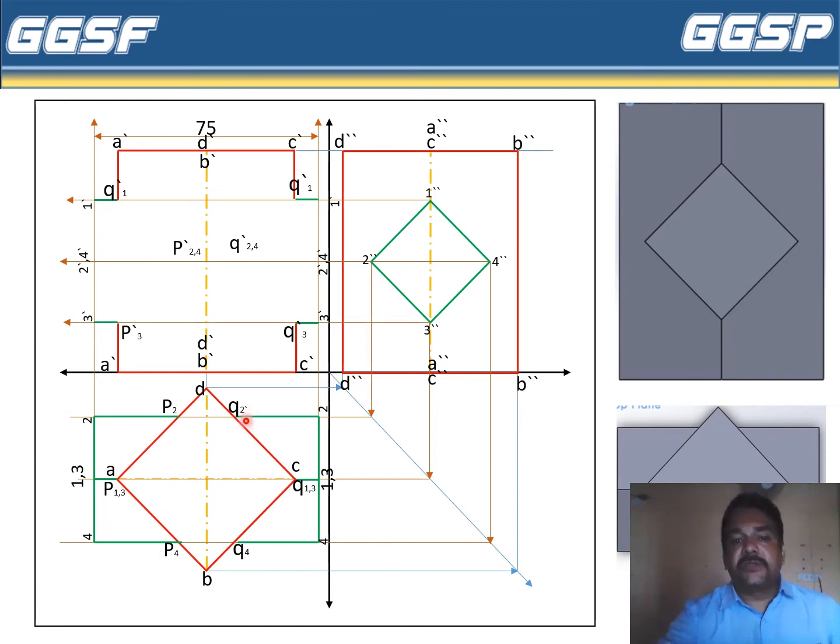Now here, if you observe this edge number 2, the horizontal edge of this horizontal prism, number 2 is penetrating inside the vertical prism. That is from point Q2. So it is entering from point Q2 and coming out of point P2 here. So it is outside this prism, that's why here it is dark. But here it is penetrated, means it is inside this prism, so it will look like a dotted